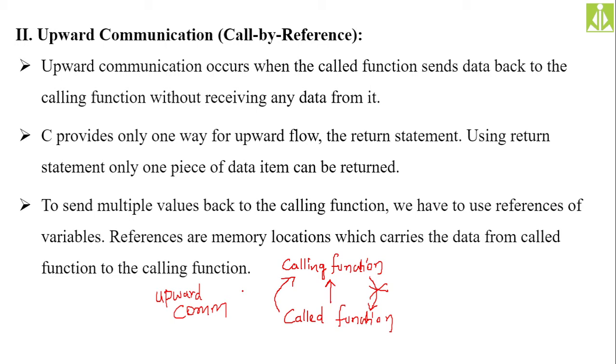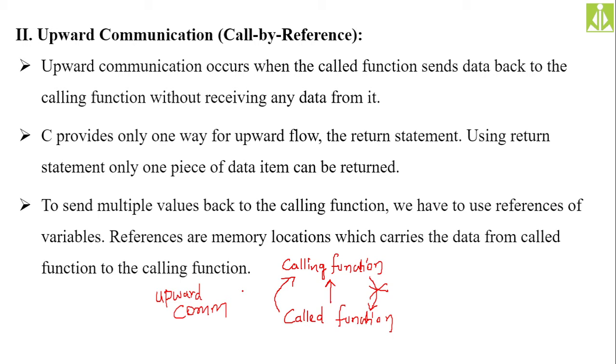Rather, to send multiple values back to the calling function, we have to use references, instead of values or variables. References are memory locations which carry the data between the called function and the calling function.